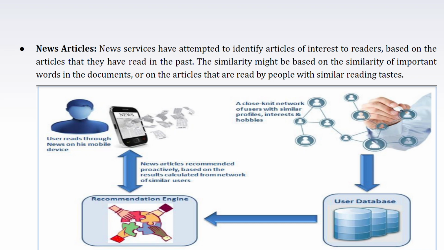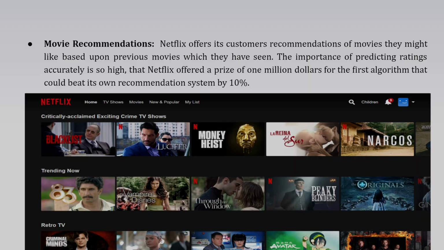Second example, I will talk about news articles. How news articles attempt to identify articles based upon the interest of the users. For example, if a particular user has interest in reading articles on defense or on politics, then the feed of that particular user will be filled with articles on those particular topics.